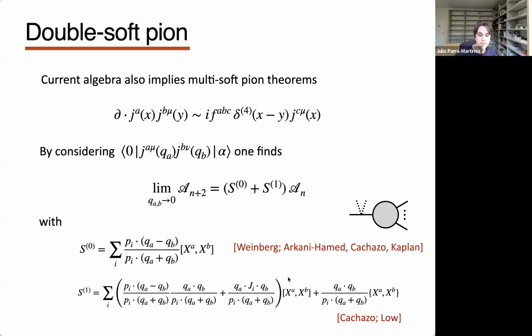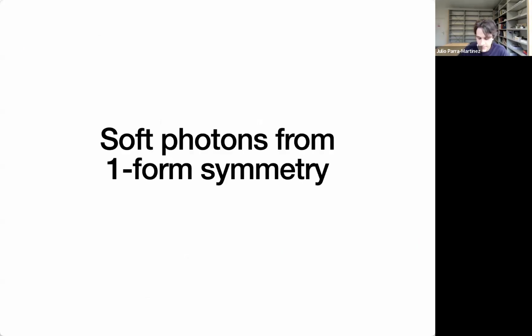And then the subleading term, okay, it's more complicated. It has an angular momentum operator, also the anti-commutator schematically. But anyway, the message is that there's some simple current algebra argument which doesn't rely on any Lagrangian. It's a pure symmetry argument that gives you both single and double soft pion, or more generally, Nambu-Goldstone boson soft theorems. Okay, questions before I shift gears to photons?